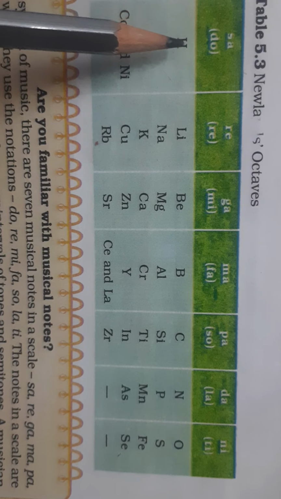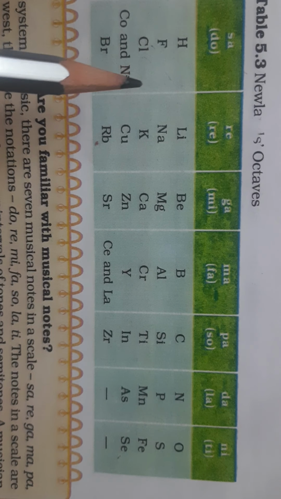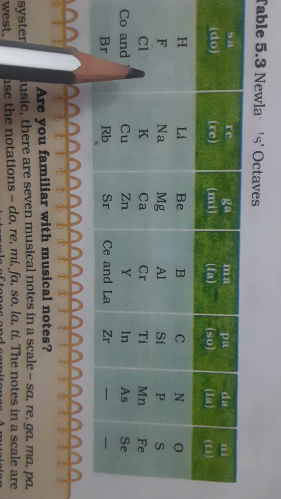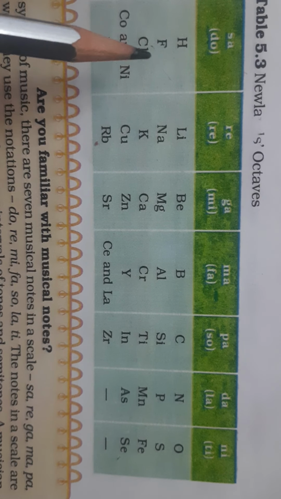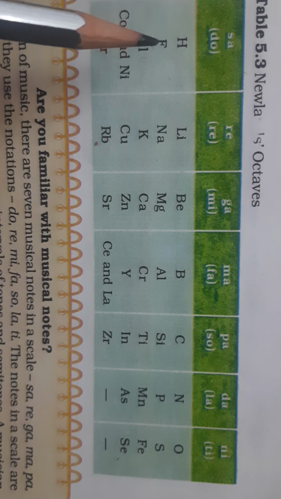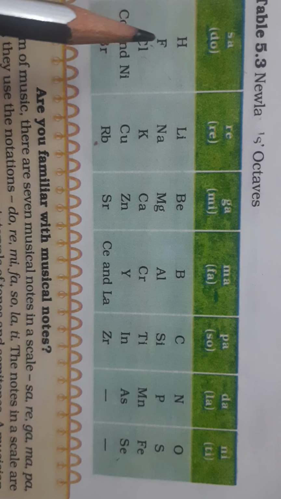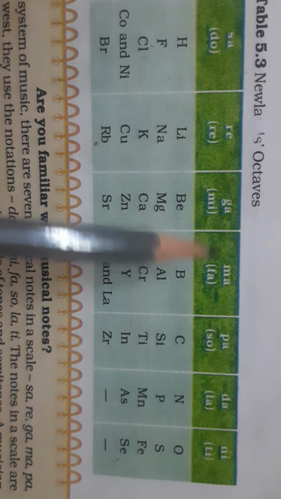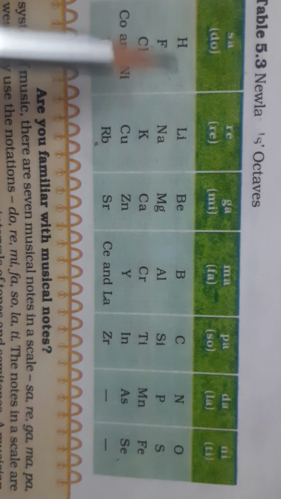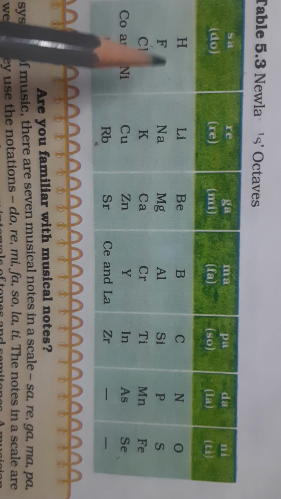There is no helium, neon, or argon, because when Newland's law of octaves was formed, noble gases were not yet known, so they are not arranged in this table formed by Johann Newland.